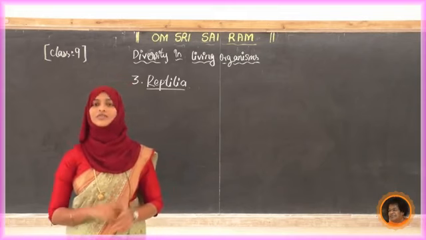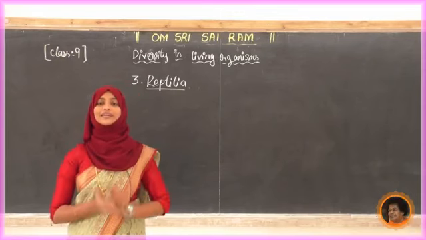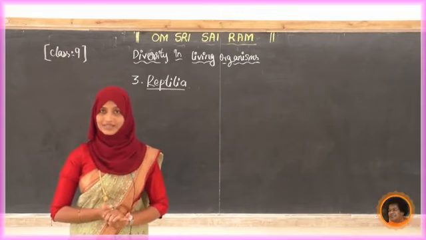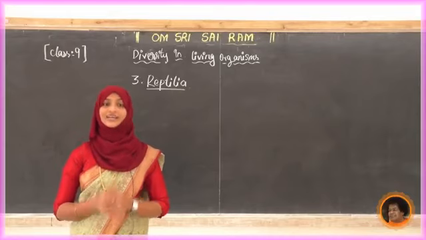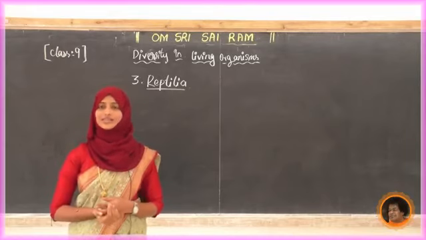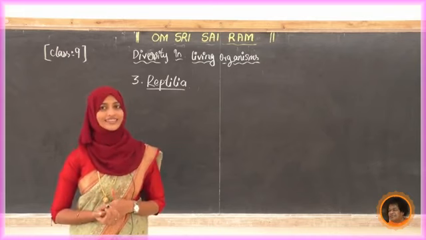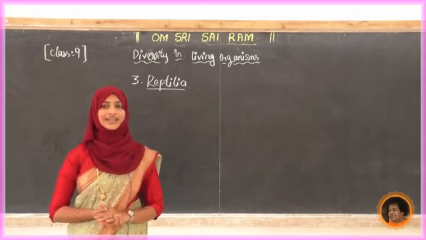So, got the answer now? Once again I will repeat. Cold-blooded animals are those that are not capable of regulating their body temperature according to the temperature of the surroundings. Can you predict the definition for warm-blooded animals?